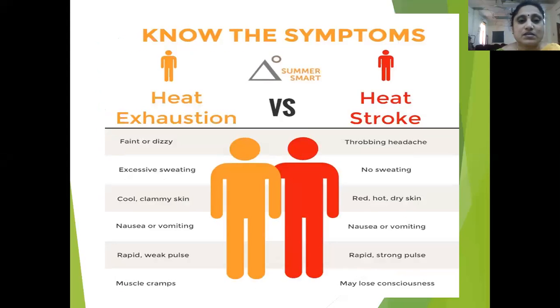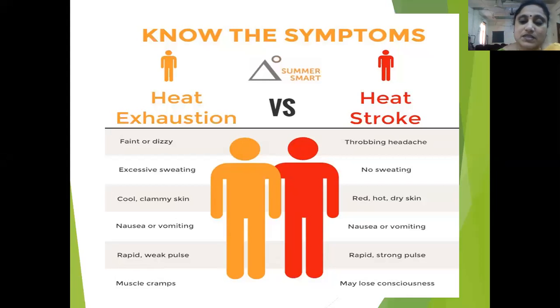Just a little slide on heat exhaustion versus heat stroke. In heat exhaustion, the patient will feel faint or dizzy. In heat stroke, patients complain more of a throbbing headache. In heat exhaustion, the patient will have excessive sweating. In heat stroke, the classical heat stroke will be dry with no sweating, but the exertional heat stroke has sweating also. In heat exhaustion, the skin will be cool and clammy. In heat stroke, it will be red, hot, and dry skin.